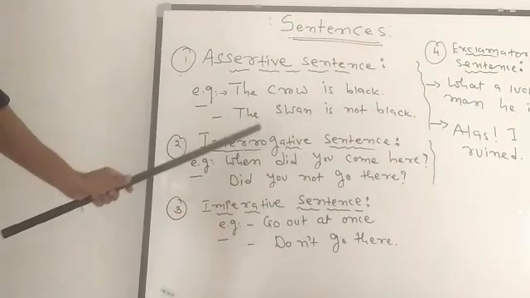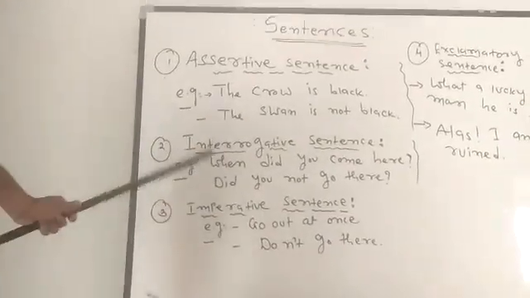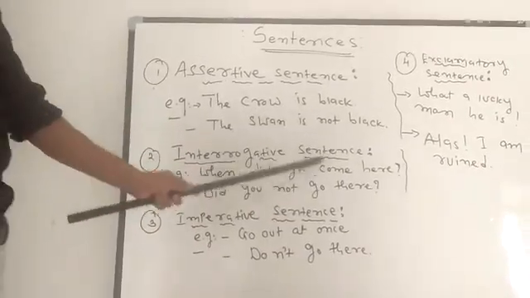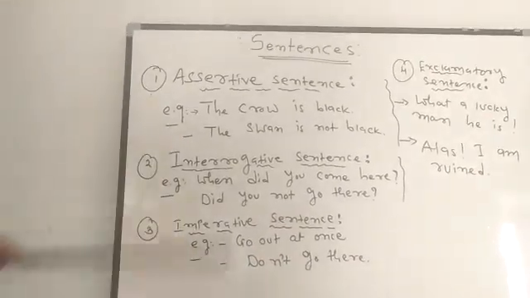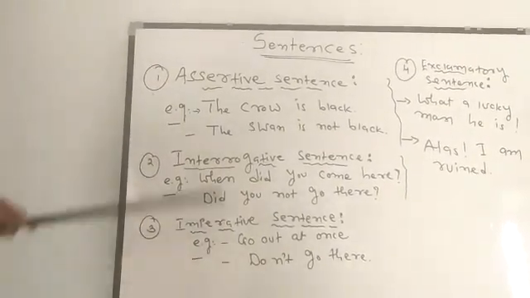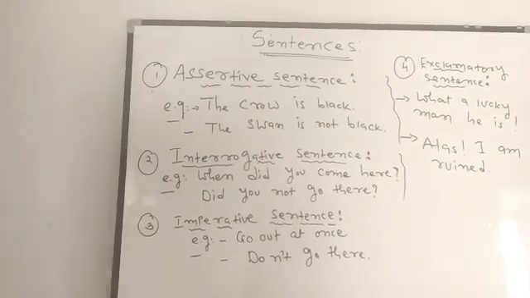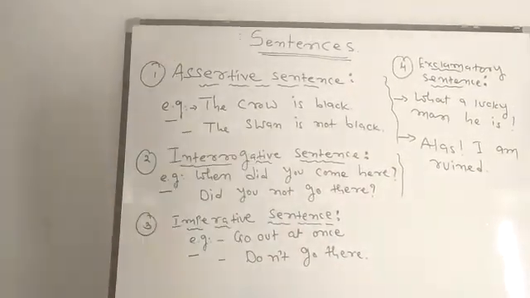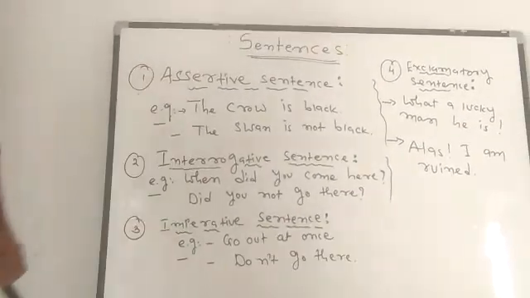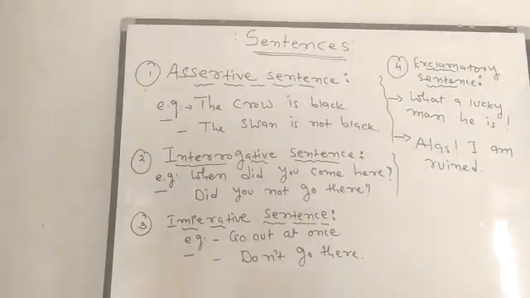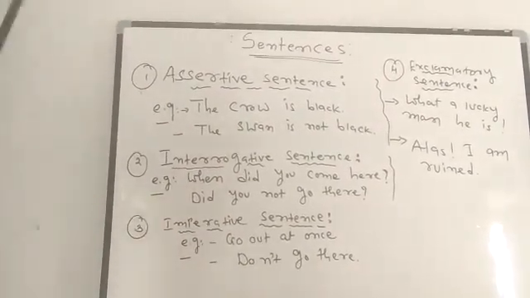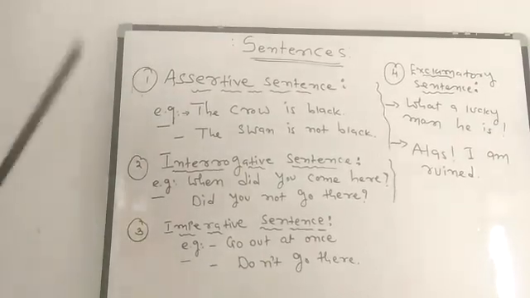Example: When did you come here? When did you come here? The person wants to get information about his arrival. But the next one is yes-no question. Yes-no questions start with auxiliary verbs, to be verbs, and modal verbs. The answers we get in yes-no questions are yes and no.